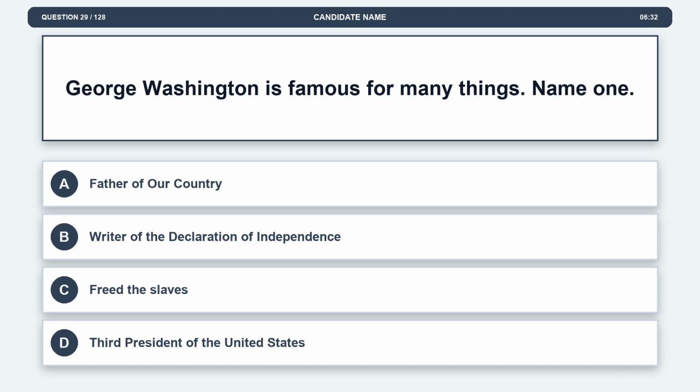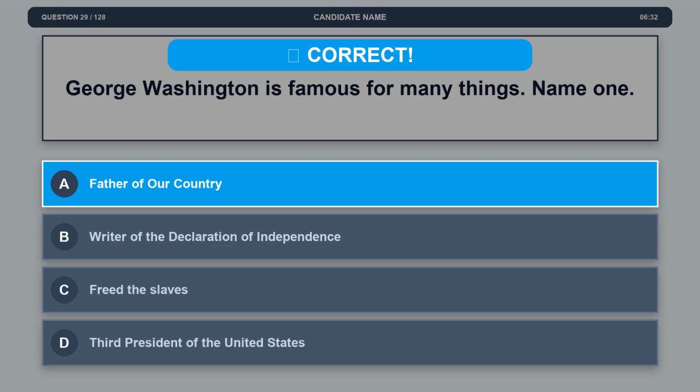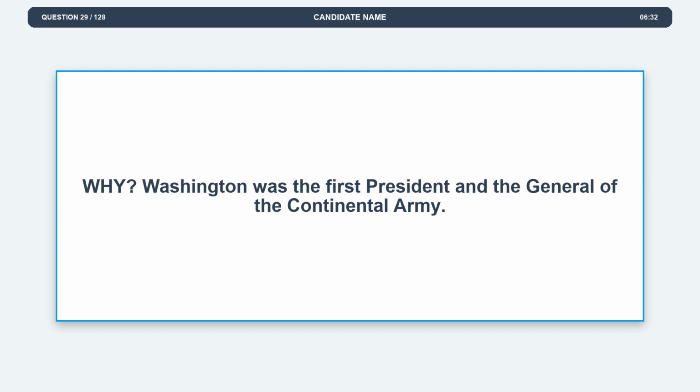Question 29. George Washington is famous for many things. Name one. Option A. Father of our country. Option B. Writer of the Declaration of Independence. Option C. Freed the slaves. Option D. Third President of the United States. The correct answer is option A. Father of our country. Explanation. Washington was the first president and the general of the Continental Army.